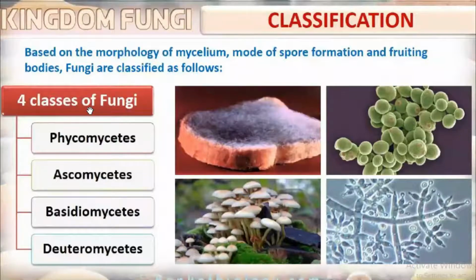There are four classes of fungi: phycomycetes, ascomycetes, basidiomycetes, and deuteromycetes. What are the four classes of fungi? Phycomycetes, ascomycetes, basidiomycetes, and deuteromycetes. Let us see one by one. We can study in detail about all the four classes of fungi. First one is phycomycetes.